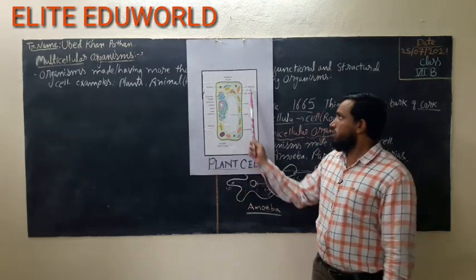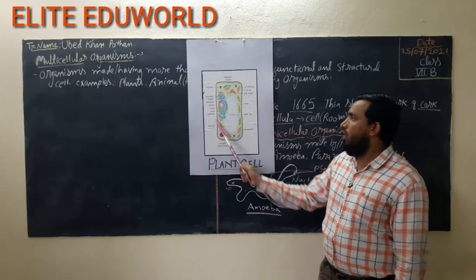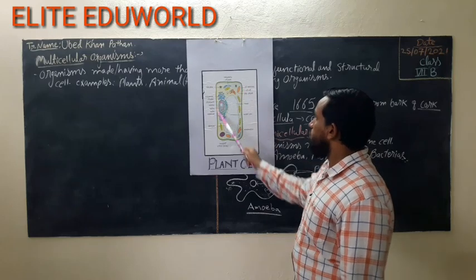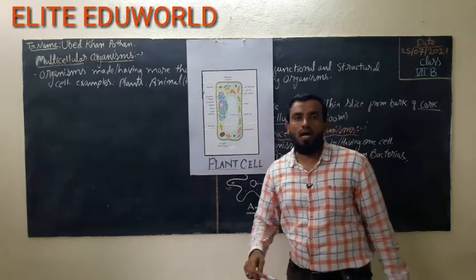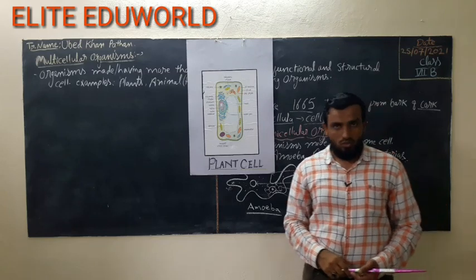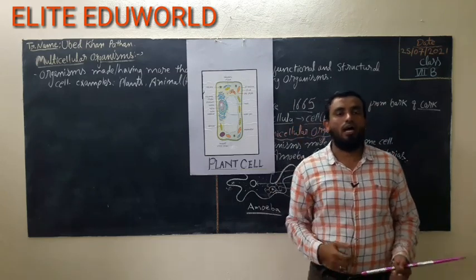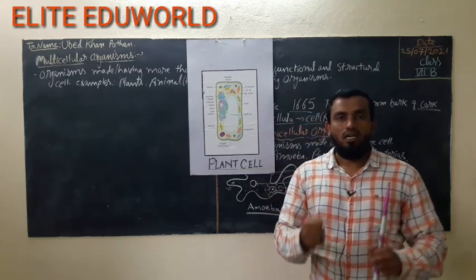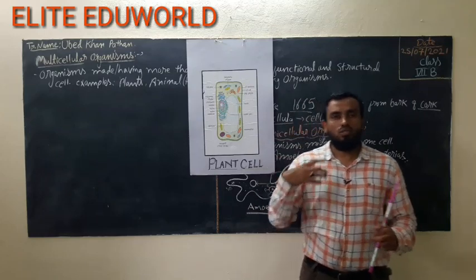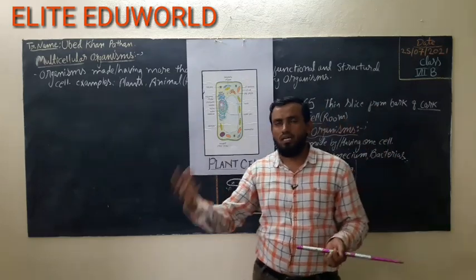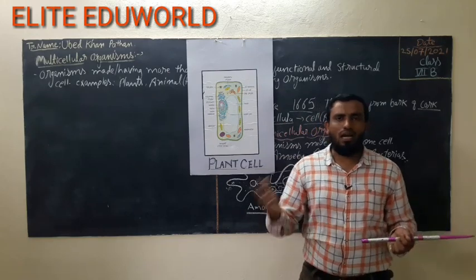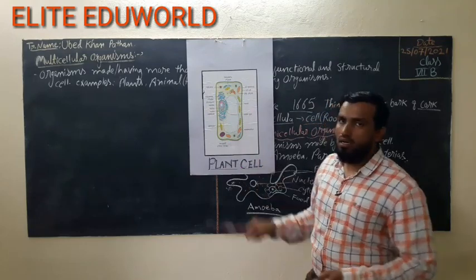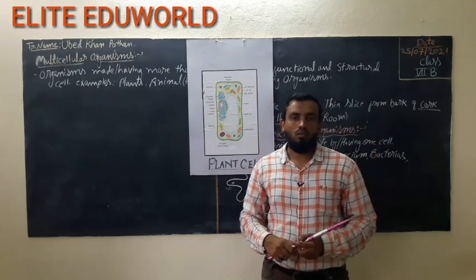What is the outermost layer of the plant cell? This is called the cell wall. You can see it over here, written cell wall. The cell wall is the outermost layer of the plant cell, which is made of cellulose. Cellulose is a very tough carbohydrate which gives the plant cell rigidity and toughness to survive in harsh environments like sun, low temperature and high temperature. So the cell wall made of cellulose helps to protect them.